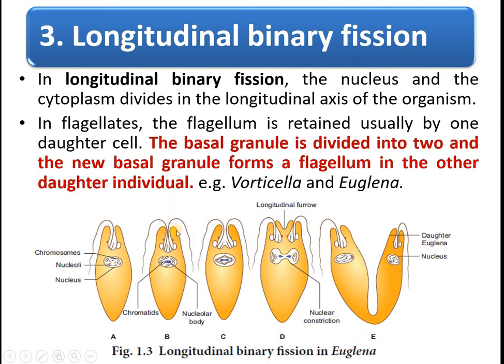Now what about the other Euglena? It is very important to understand this concept. The basal granules are present below the flagellum. This granule is divided into two. From these two basal granules, the flagella are formed, so that each daughter Euglena will get one flagellum each.